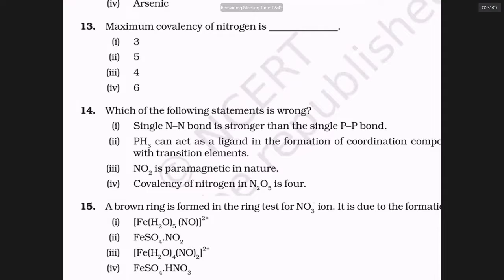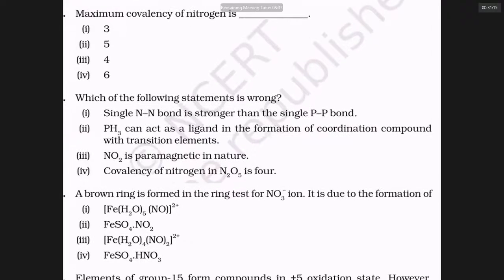Single N-N bond is stronger than single P-P bond. PH3 cannot act as a ligand in the formation of coordination compounds. NO2 is paramagnetic in nature. Covalency of nitrogen in N2O4 is 4. Definitely statement 4 is right. Definitely statement 3 is right.